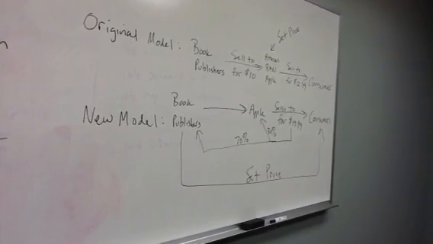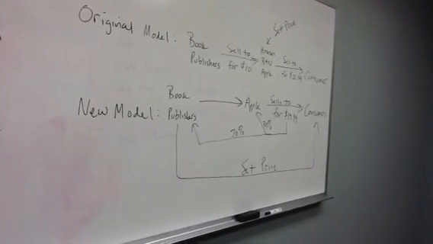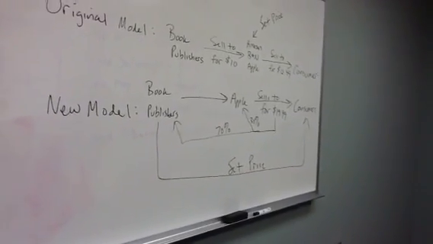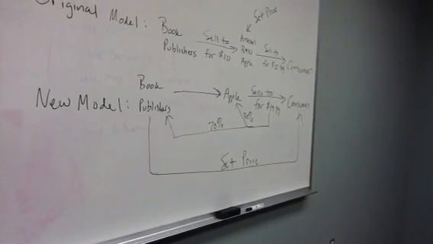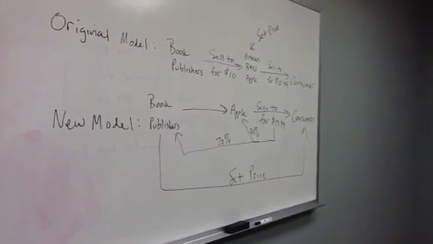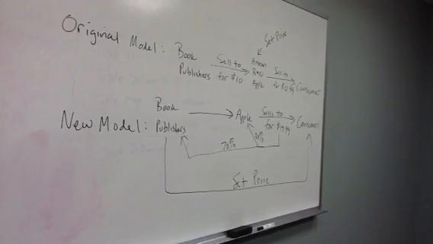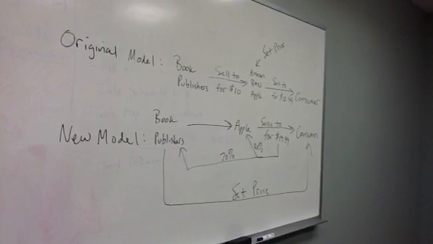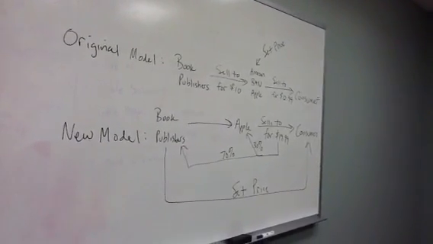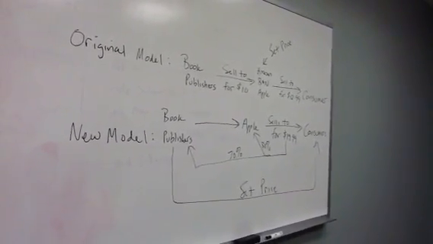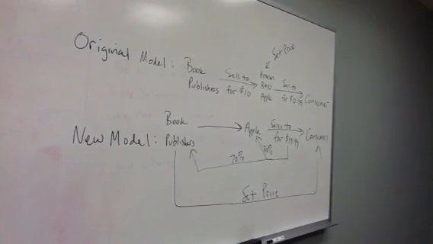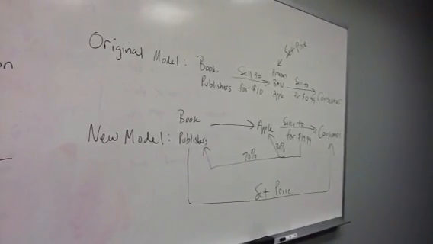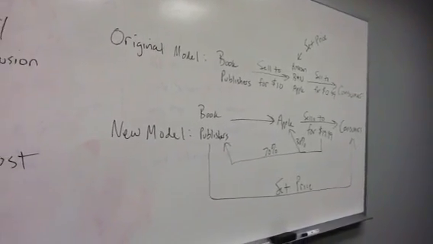The basis for a cartel is that the industry has to be highly concentrated, or an oligopoly, and that the members, instead of competing with each other, get together and set terms that are favorable to them. And you'll notice by doing some quick math that in this case, the book publishers get $14, which is 70% of about $20, instead of $10 in the original model. And Apple actually gets $6, but it's $6 with no cost basis, so it's almost $6 of bottom line. And in the original model, they basically made close to zero because they had to compete with all the other companies. And so this is the basis, and this is the reason why the U.S. is suing Apple and the 5 book publishers for antitrust violations.